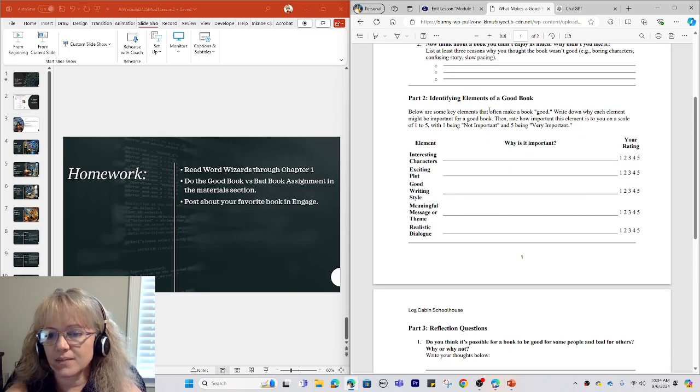And then identifying elements of a good book. You're going to go through each of these things and decide, do I care about interesting characters? 5 is it's very important to me. 1 is it's not very important to me. I love good characters, so to me it would be a 5.